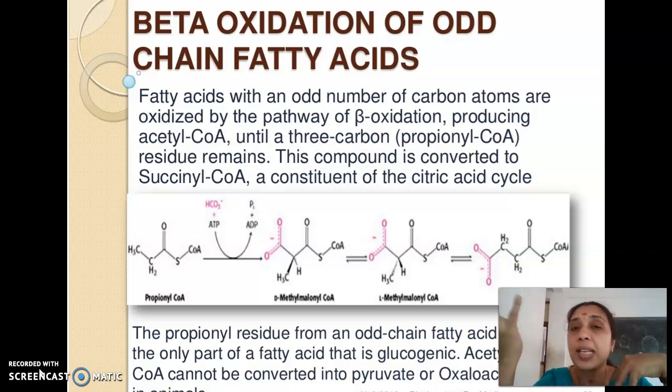Whenever there is an increased citrate level in the body, whenever carbohydrate is abundantly present in the body, increased amounts of glucose can lead to increased amounts of citrate. This elevated level of citrate can block beta oxidation, right? It inhibits beta oxidation. How?